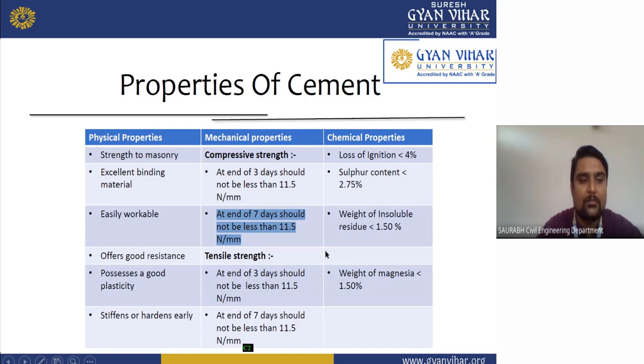11.5 Newton per mm. And this is also tensile strength. You know what the tensile strength is, as you can see on the screen. At the end of 3 days, it should be not less than 11.5 Newton per mm, and at 7 days it should be not less than 11.5 Newton per mm.